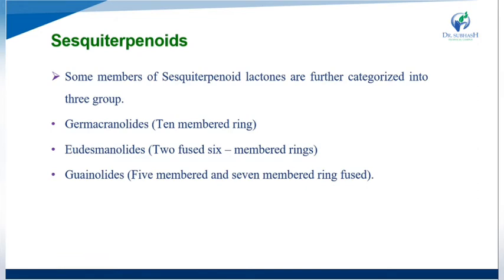Germacranolides have a 10-membered ring. Eudesmanolides have two fused six-membered rings. Guaianolides have a 5-membered and a 7-membered ring fused with each other. So these are the sesquiterpenoid lactones and their three groups.